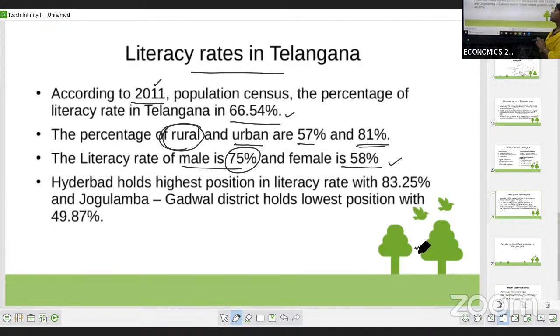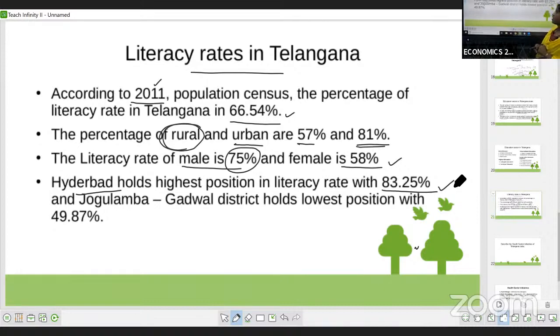Out of the 33 districts of Telangana, Hyderabad district has the highest literacy rate. How much is it? It is 83.25%.